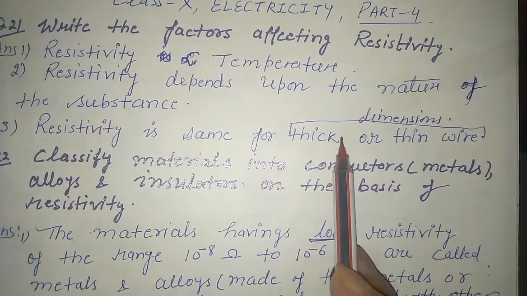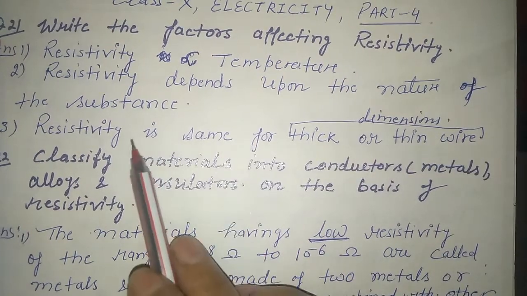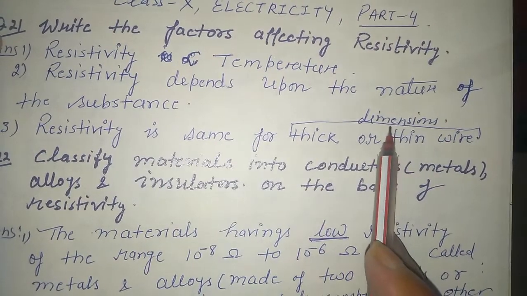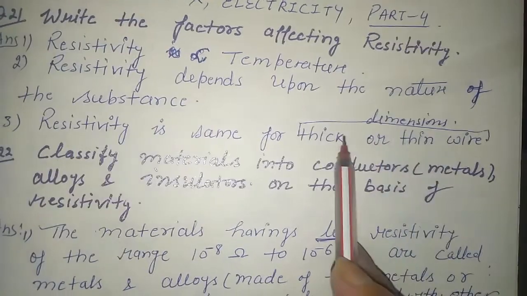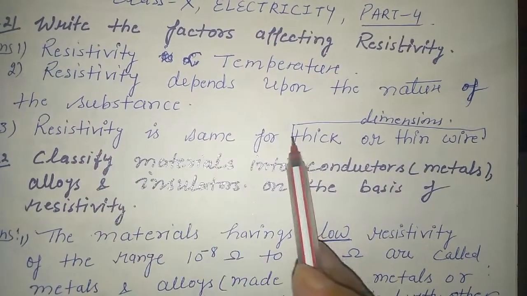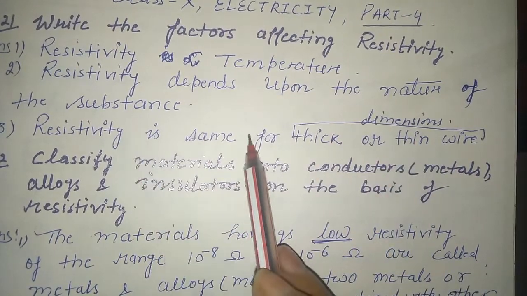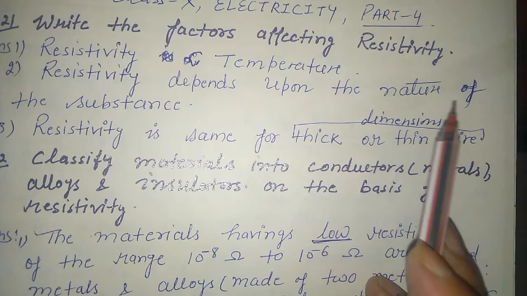Resistivity is the same for thick or thin wire. Resistivity does not depend on the dimensions. Thickness and thinness are dimensions. So we can say resistivity is the same for thick and thin wire, or resistivity does not depend on the dimensions.